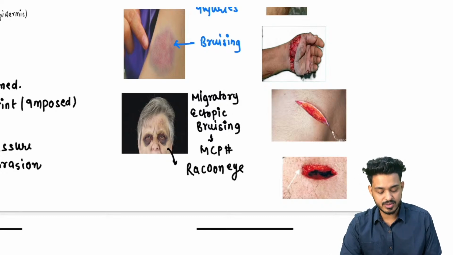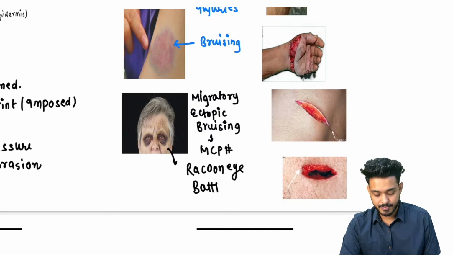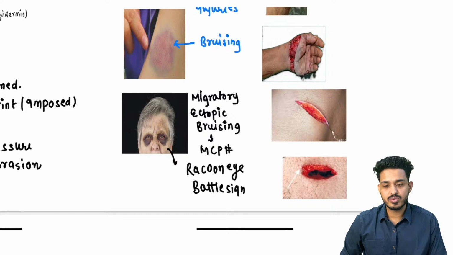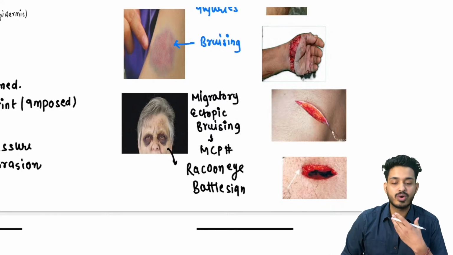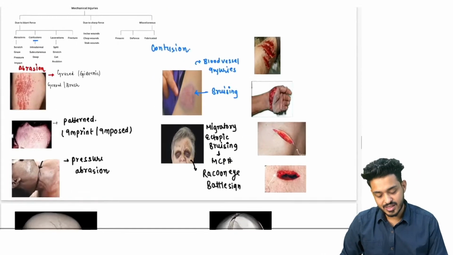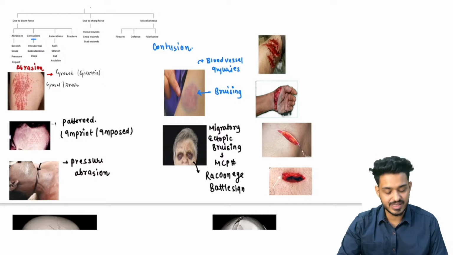We can also remember the battle sign, raccoon eye or battle sign. These are the migratory bruises that you have to remember, right? Ectopic and migratory bruise. We can also remember the 6 penny bruise due to throttling that was happening, right? So these are the bruising which will be involving the blood vessels.